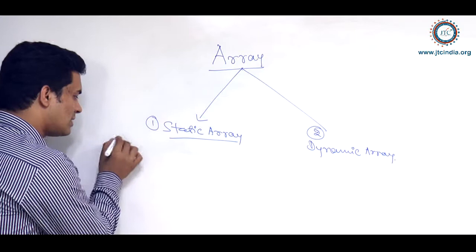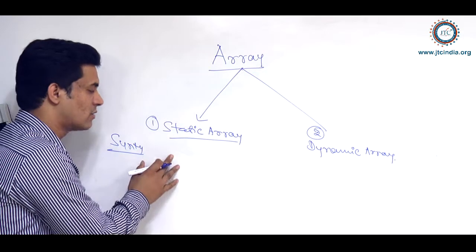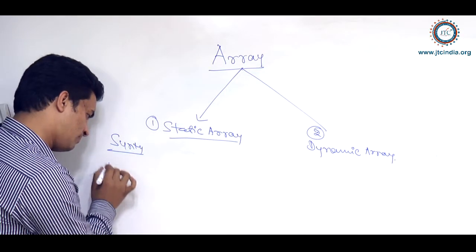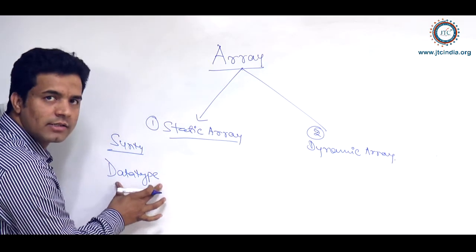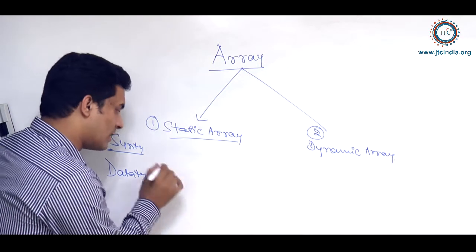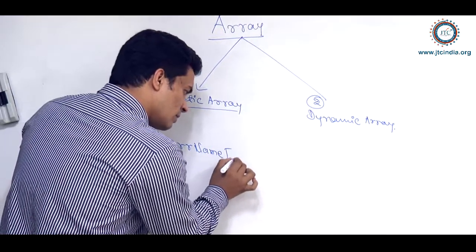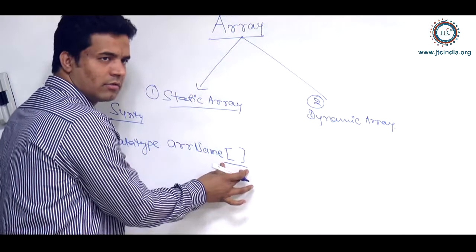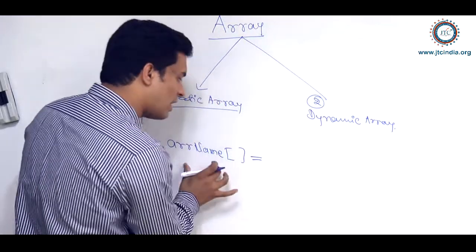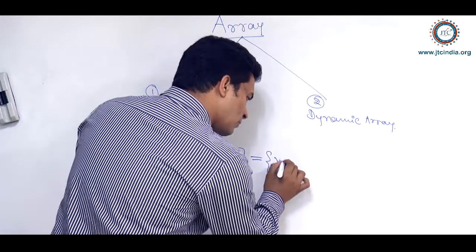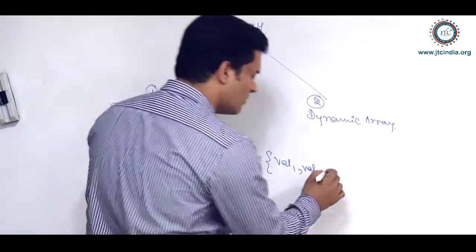The syntax to declare a static array is: first the data type, then the array name, with brackets as the representation of an array, equal to value 1, value 2, and so on, for as many values as you are writing.